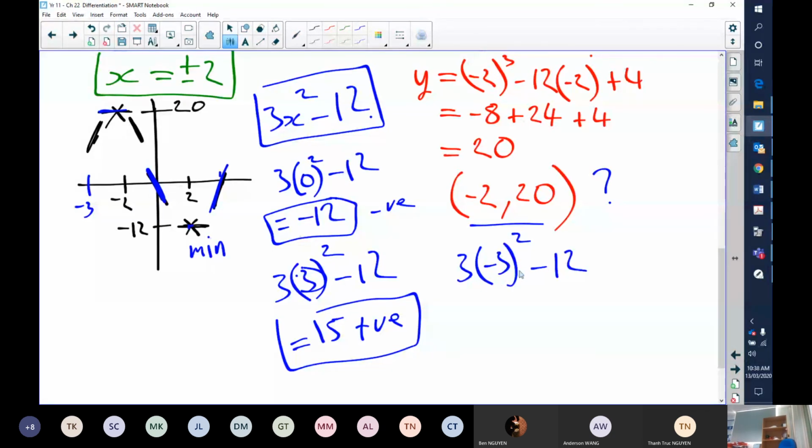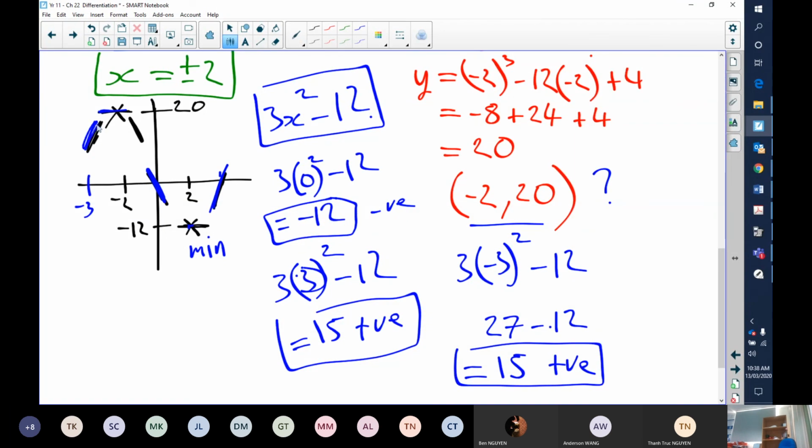Negative 3 squared is going to be 9. 9 times 3 is 27. So we have 27 minus 12, and that's going to be equal to 15. A positive number. So we know that the gradient at this point here is positive. This side here we know is negative, so this is a max. So we have a max.